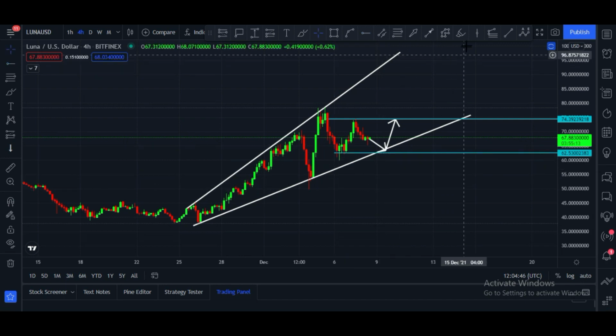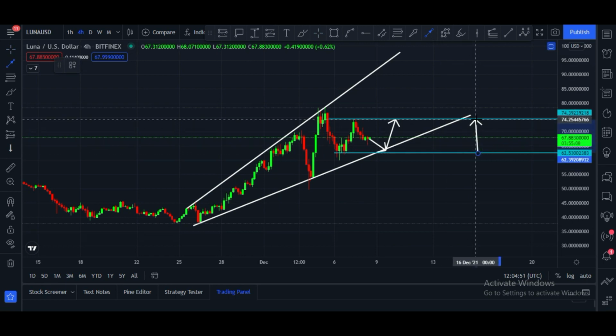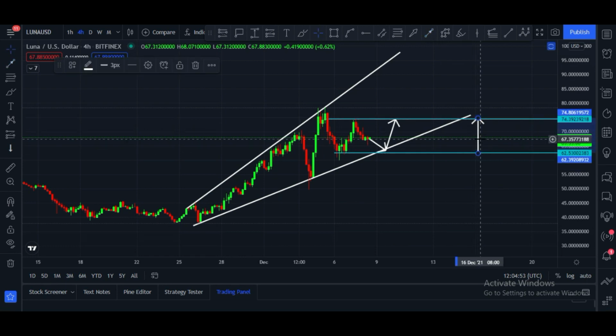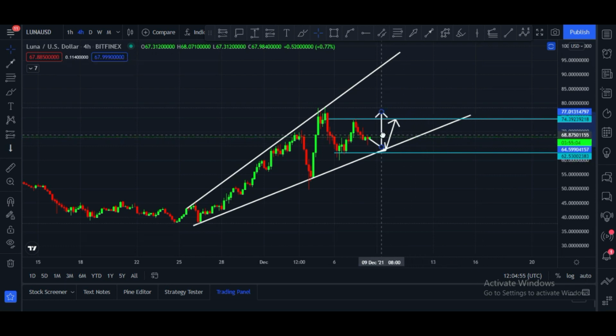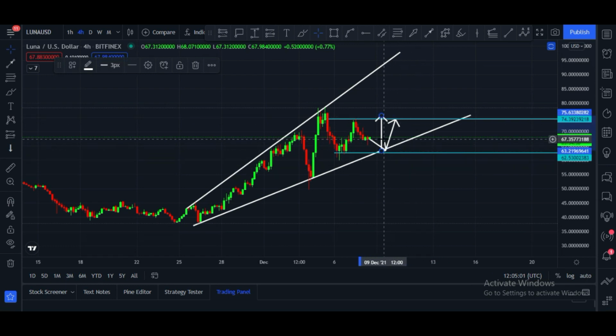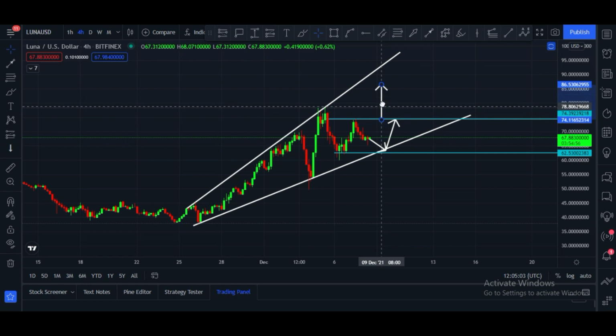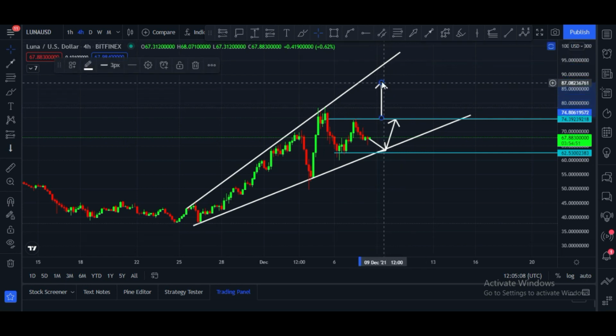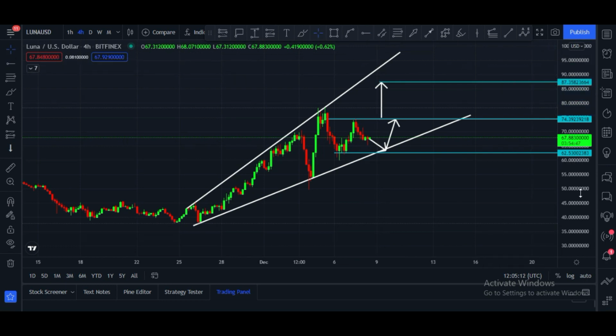And once Luna breaks the $62 price zone, in that case Luna price can hit this target, and this is the target of $87 price zone.